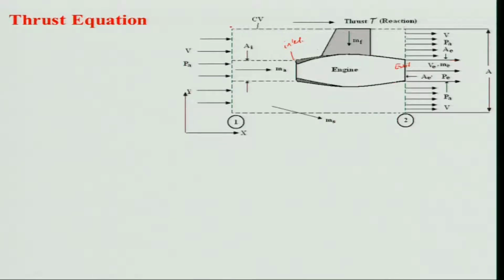And similarly, why is my left hand control surface in this place, far away from the inlet? What is the reason? I can place the control volume anywhere, is it not? Can I not put it here somewhere, or can I not take this as a control volume and do that?